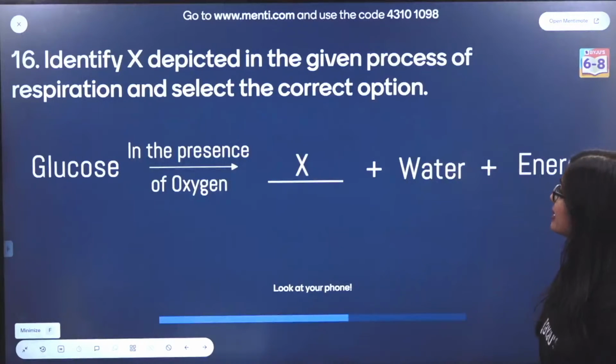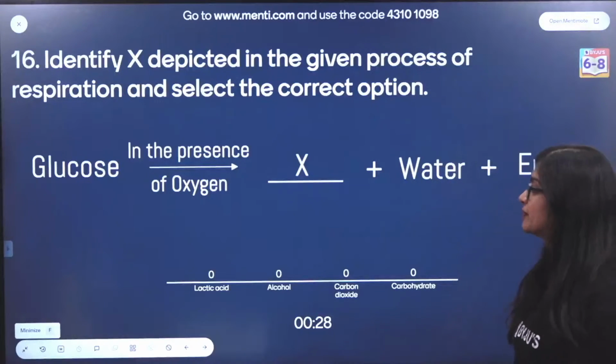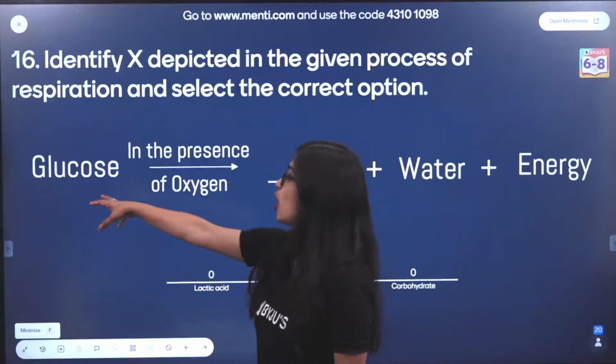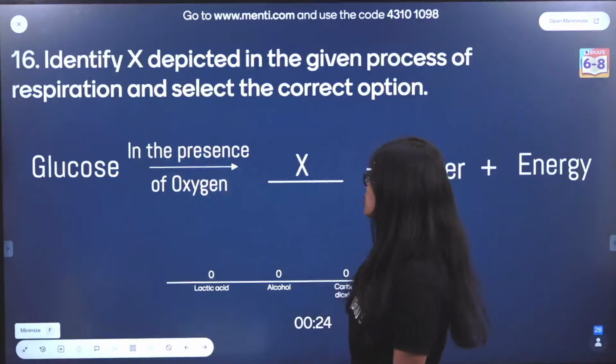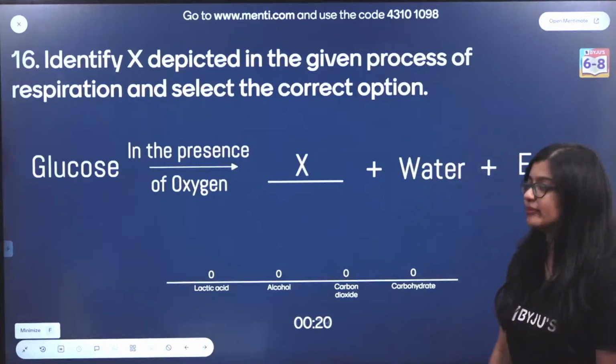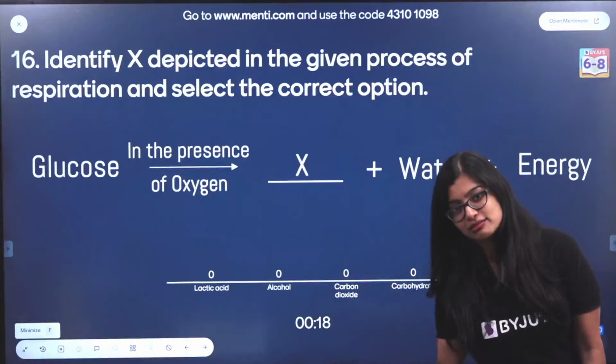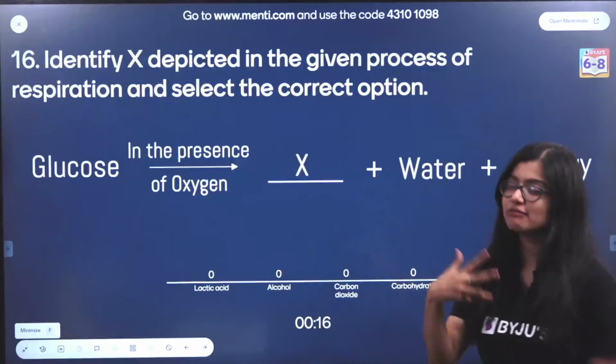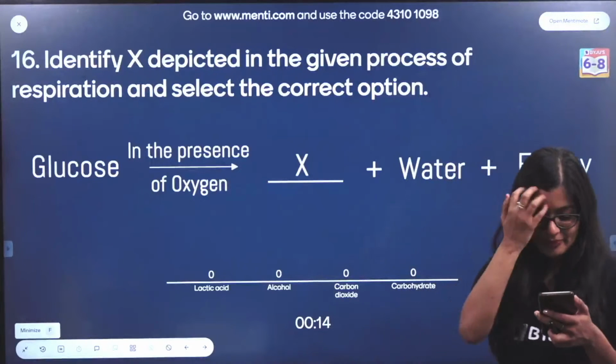Identify X depicted in the given process of respiration and select the correct option. So glucose in the presence of oxygen is going to give you a byproduct X, water, energy. This cannot be easier than this.